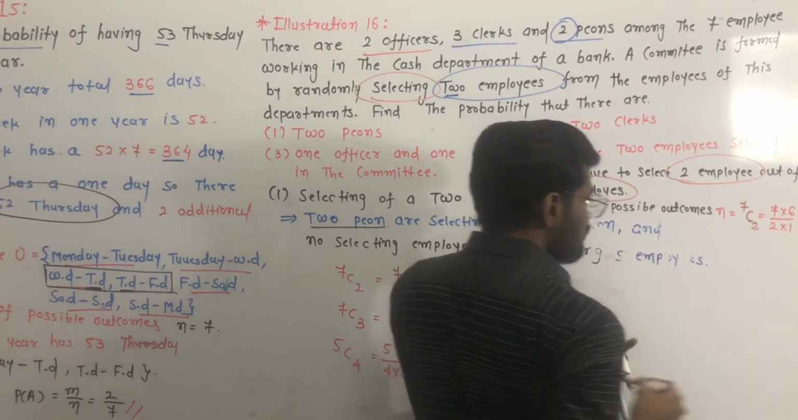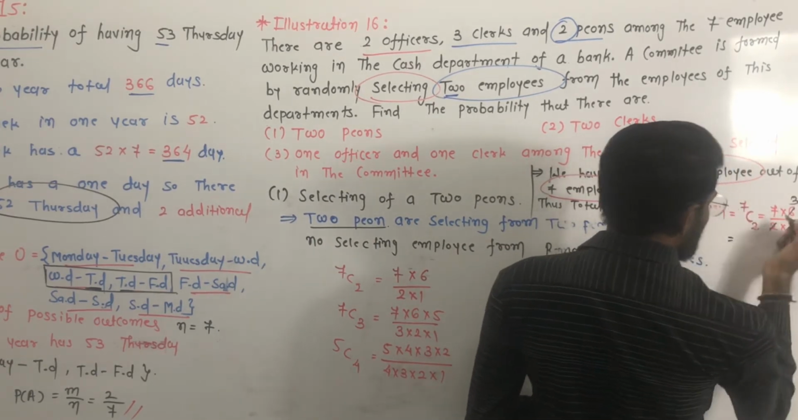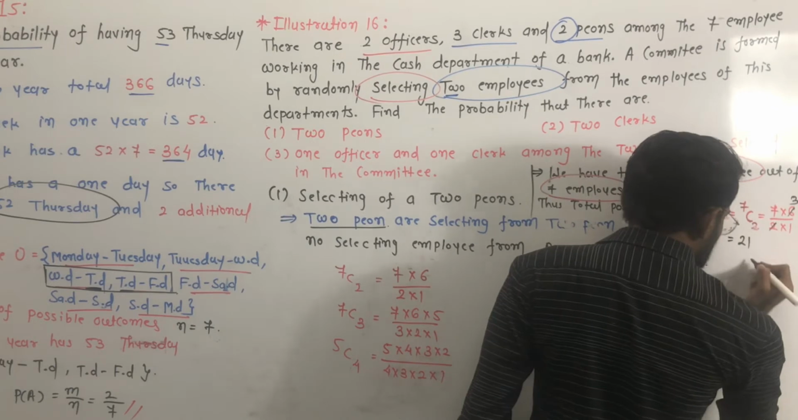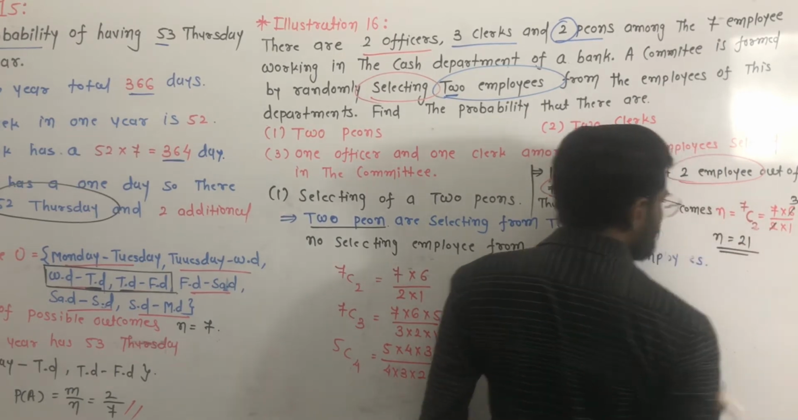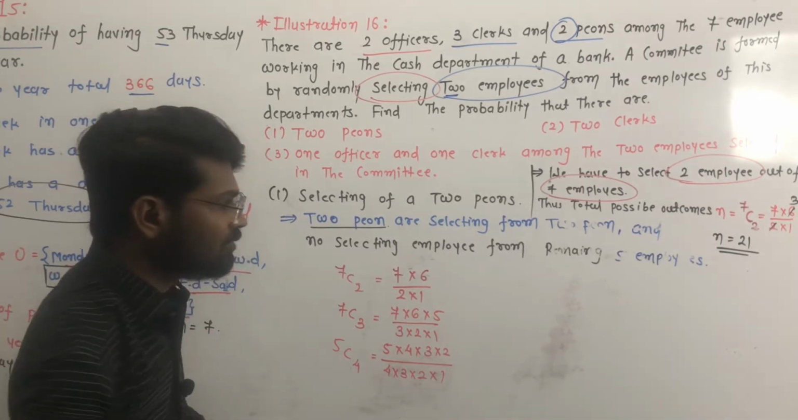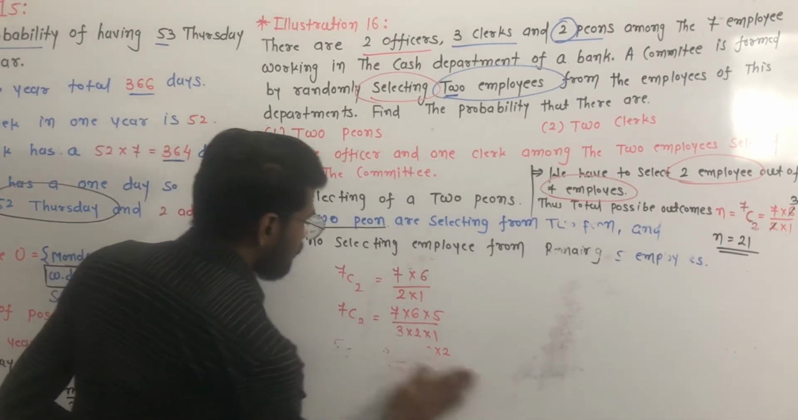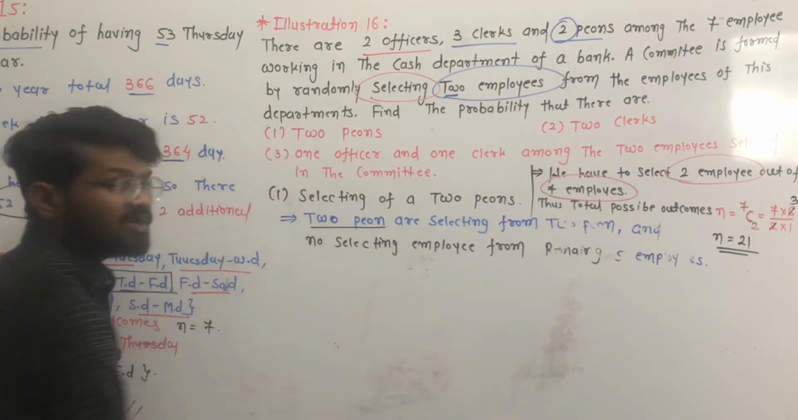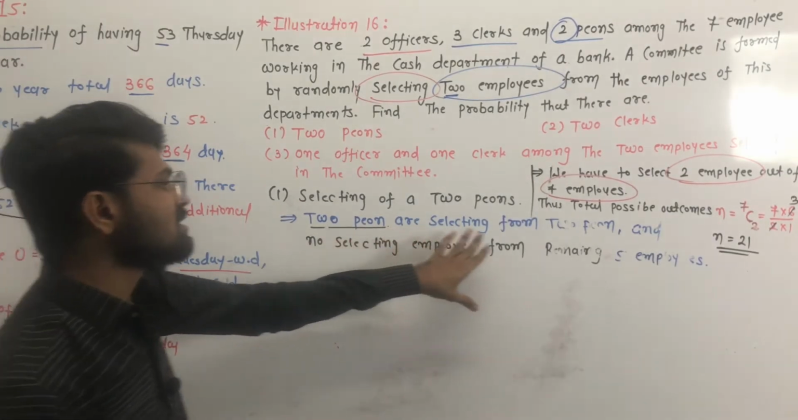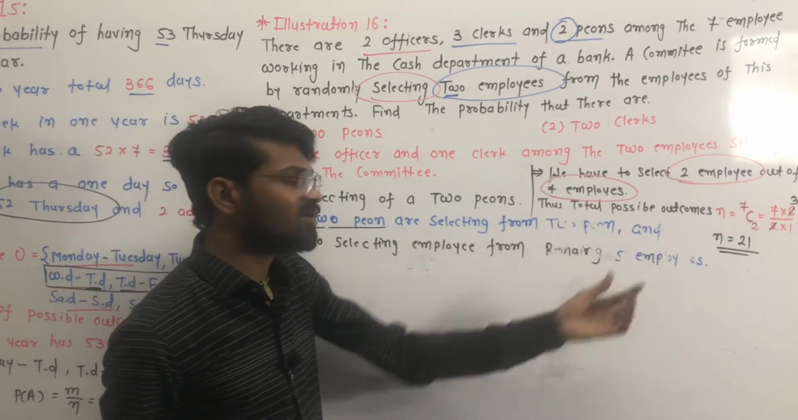Okay, so 3 cancels, 2 cancels, so 7 multiplied by 3 is equal to 21. So n is equal to 21. Total possible outcomes is equal to 21. But now we have to find the favorable outcomes. Our event A is selecting the 2 peons from the 2 peons and no employee from the remaining 5 employees.